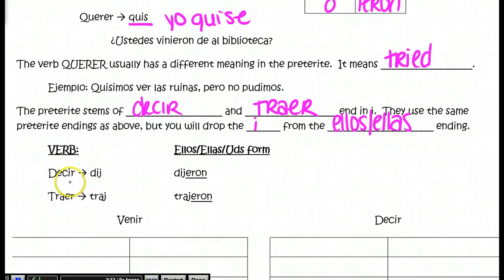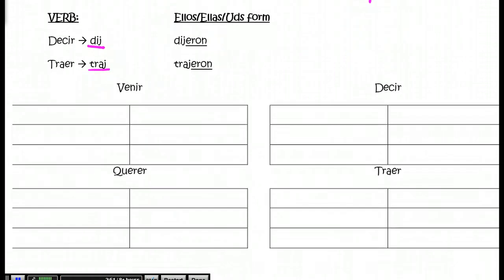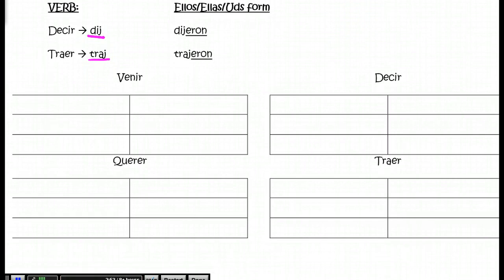So the stem of the verb decir is dij, and traer is traj. And so instead of adding I-E-R-O-N, we just add E-R-O-N because we already have that J there. So the ellos, ellas, ustedes form in the preterite of decir would be dijeron. Traer, trajeron. What I want you to do below is conjugate the four verbs. Remember that they all have irregular stems and they also take irregular endings.